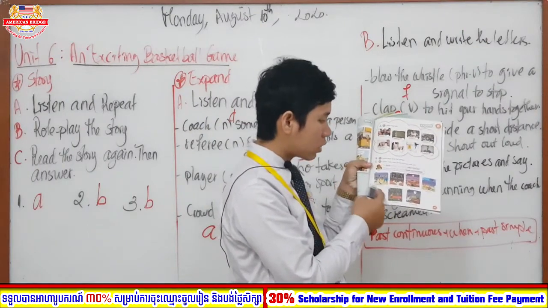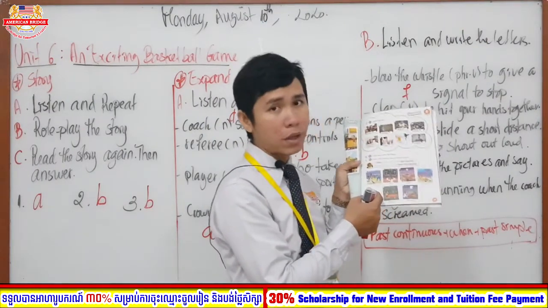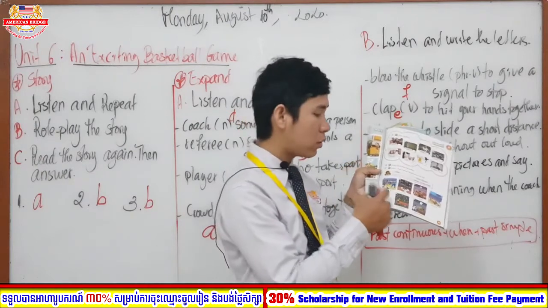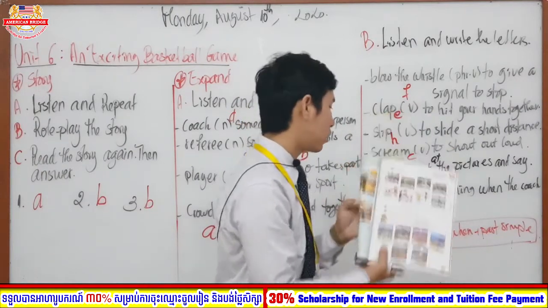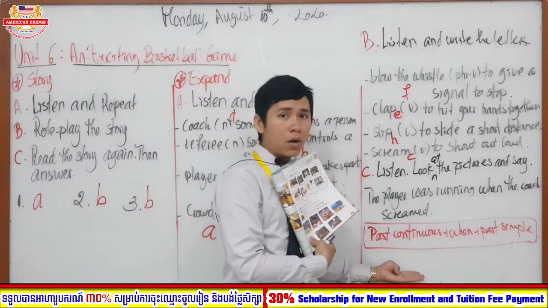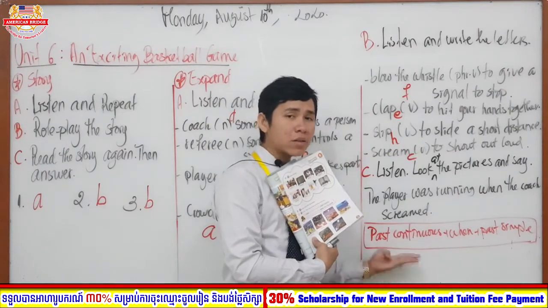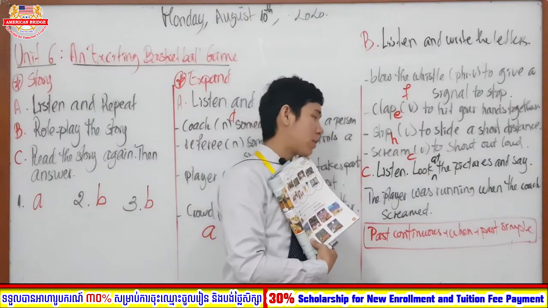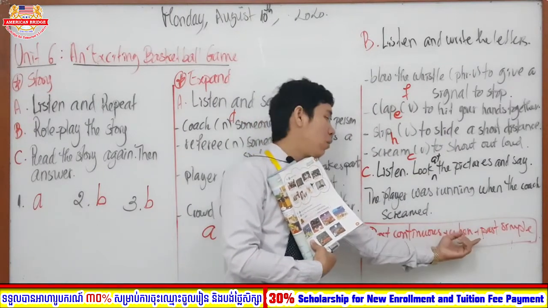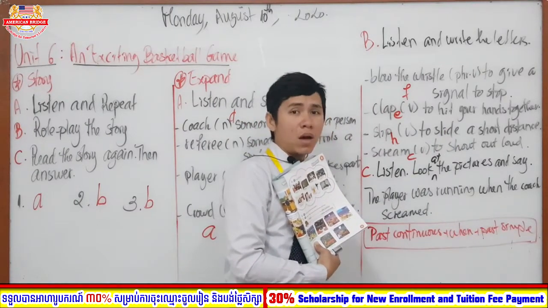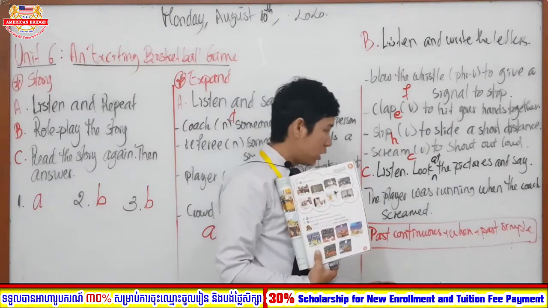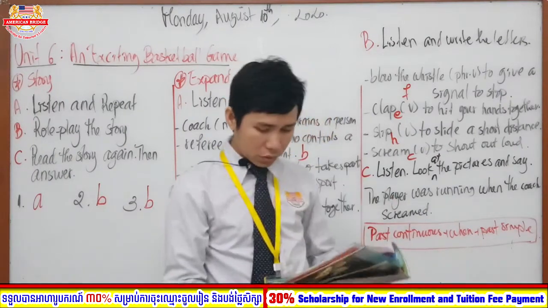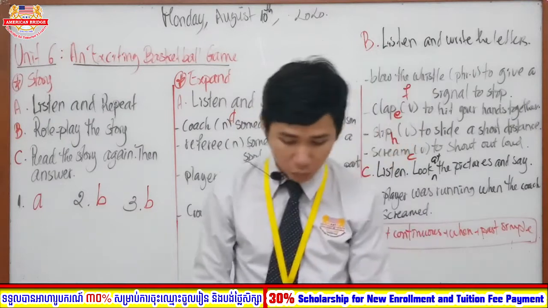The picture is going to give you the gerund, or verb-ing, ready. So that's why you have to get the verb-ing in order to make the sentence. You might already know that the past continuous is interrupted by the past simple. So that's why you are going to use two sentences with when, okay? Right. So everyone, I hope that you are going to do it. In here, I would like you to have a short listening and then we are going to have a break time.